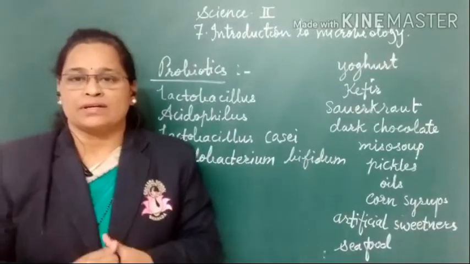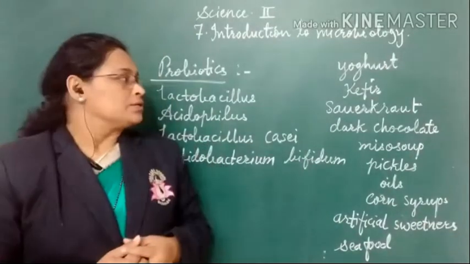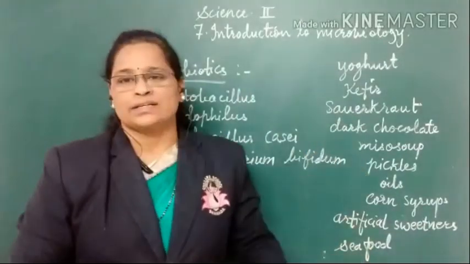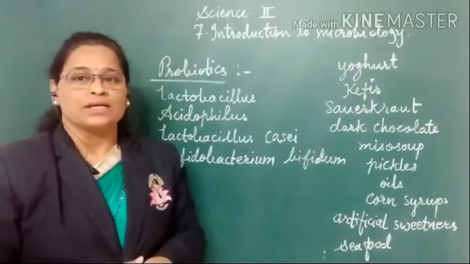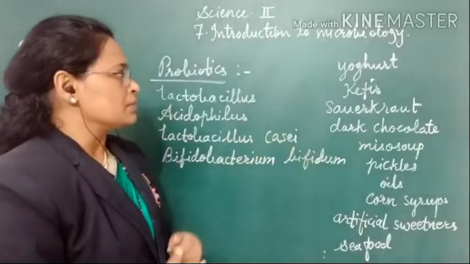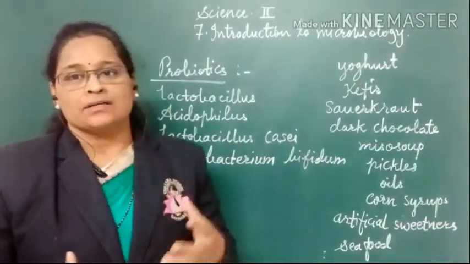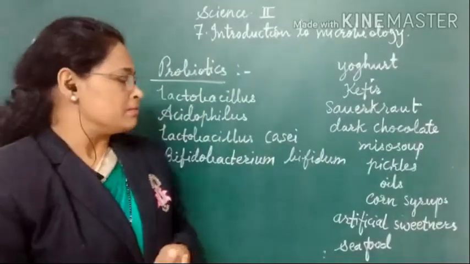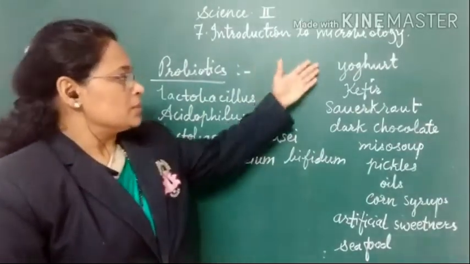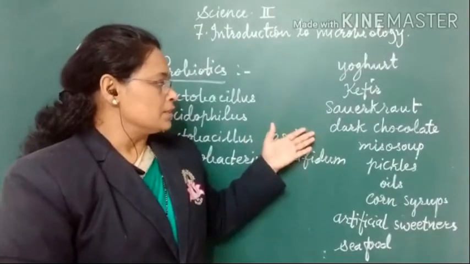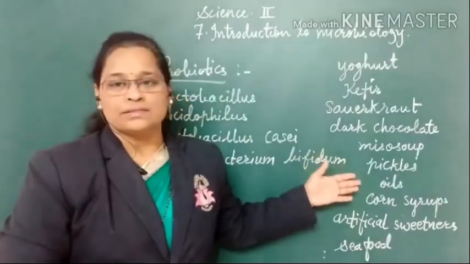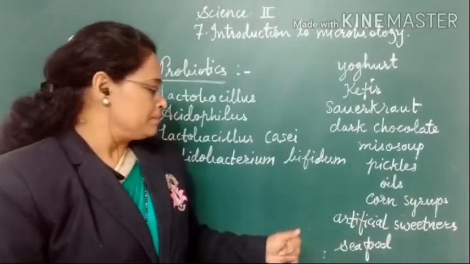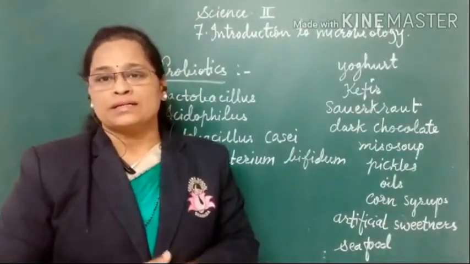Now how can we consume these probiotics so that it will be beneficial for us? So various products are there. These are called probiotic products, and if we can get these products in the market and take them, they will help us. These are yogurt, kefir, sauerkraut, dark chocolate, miso soup, pickles, various oils, corn syrups, artificial sweeteners, then seafood like spirulina and chlorella.